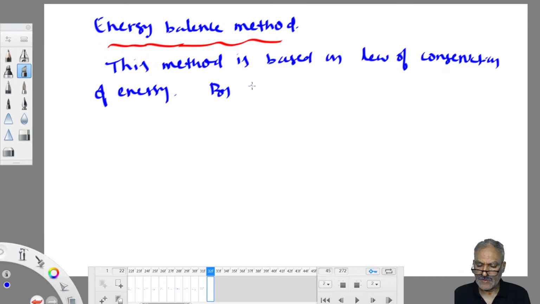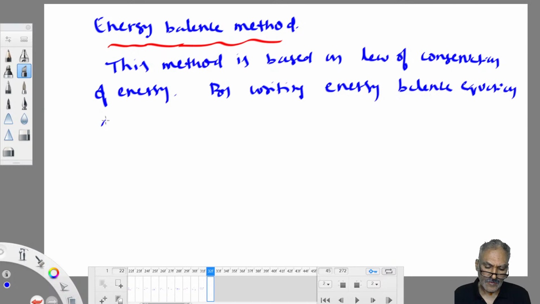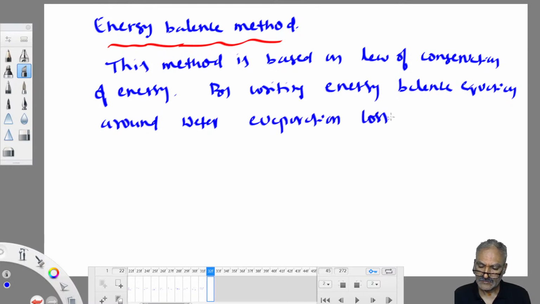So by writing an energy balance equation around a water body, evaporation loss is estimated. This is a little difficult approach for a civil engineer. The reason being, we are not so comfortable with the thermodynamic terms.